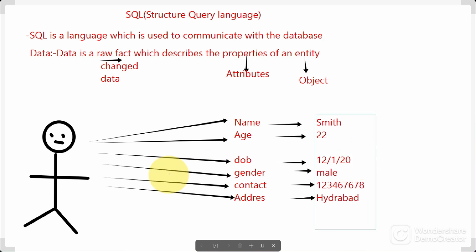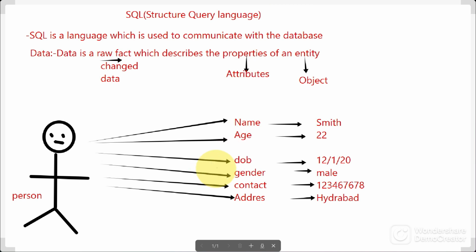So tell me, for this person, how will you recognize this person? By his name, or by his age, by his date of birth? So if you call a person by his name, yes or no? So these name, age, date of birth, gender, contact, and address are features, properties, or attributes of a man.